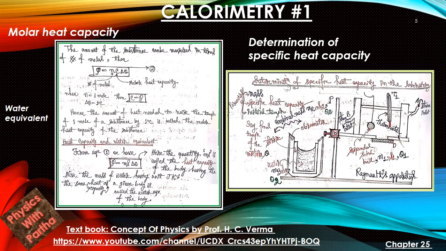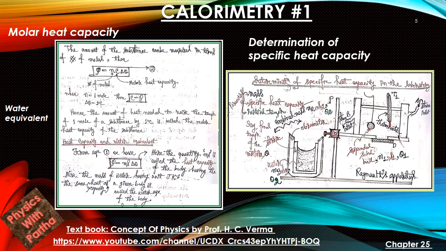Then we can see the other half, that is the right hand side of the picture, the right hand side of the straight bar. We can see steam input and steam output. Through A, steam is input, through B, steam is output. Then to measure the temperature, we have mounted 1 thermometer, and 1 ball is hanging. That suspended solid ball is the substance whose specific heat capacity we want to measure, which has mass m1, specific heat s1, and temperature theta 1.